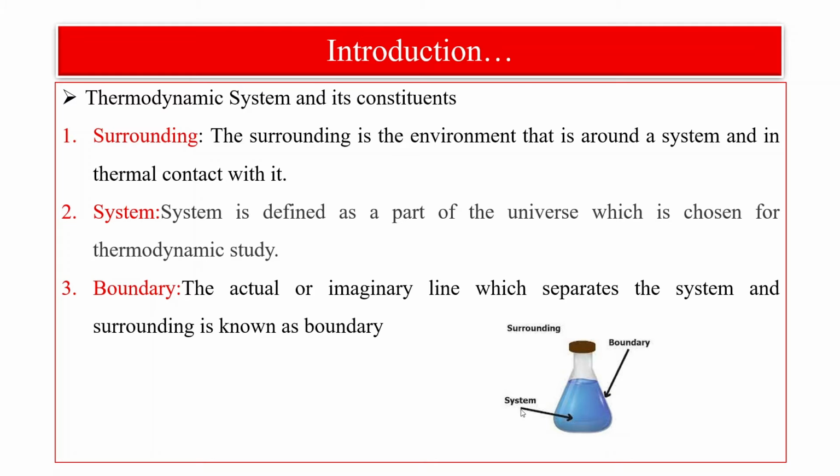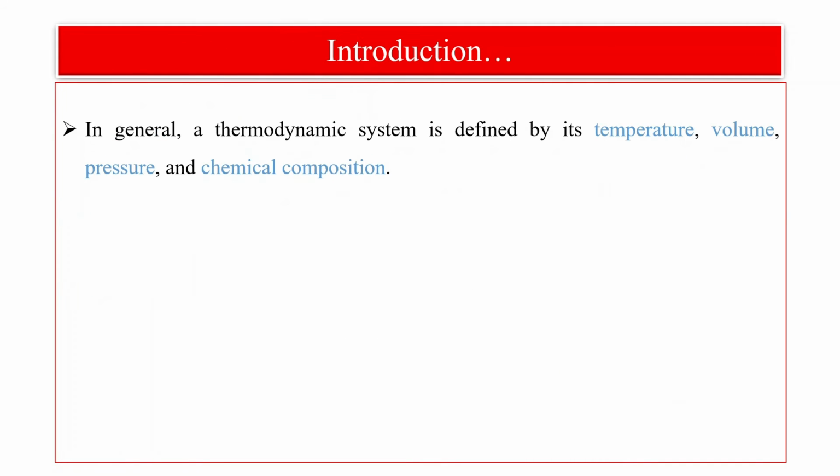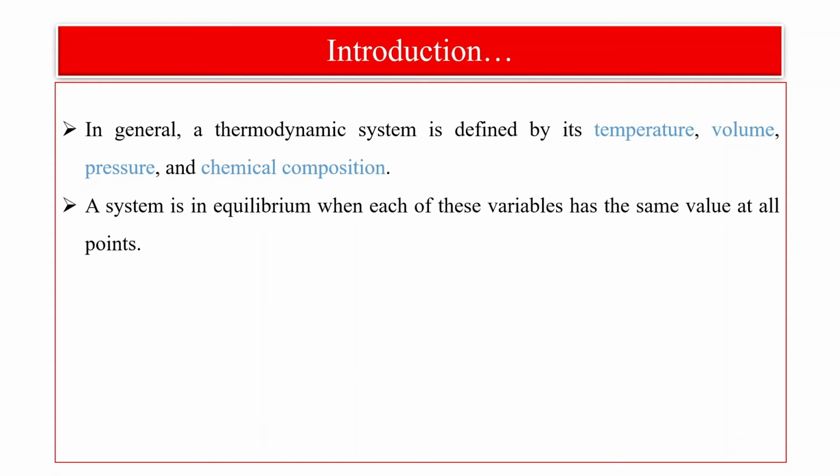The other thing around this system is considered the surrounding. Okay, next slide: general thermodynamics. A general thermodynamic system is defined by its temperature, volume, pressure, and chemical composition. They are called thermodynamic variables. A system is in equilibrium when each of these variables has the same value at the same point.